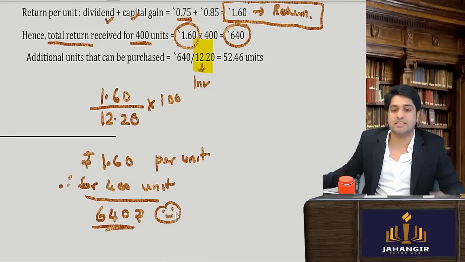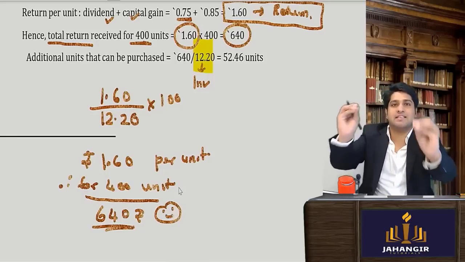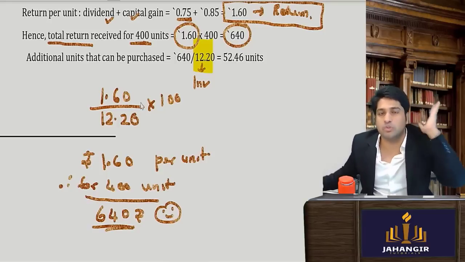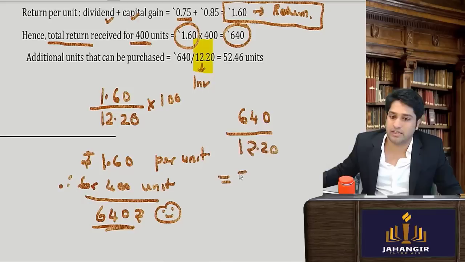Yes. So this 640 rupees he has got in hand and he is investing at the rate of 12.20. So we will say 640 divided by 12.20. We will come to know that he will get 52.46 units.